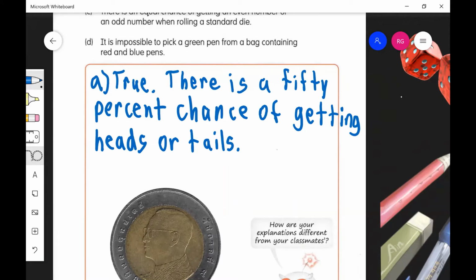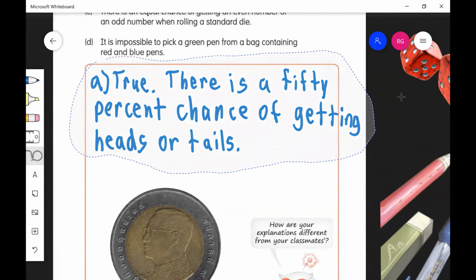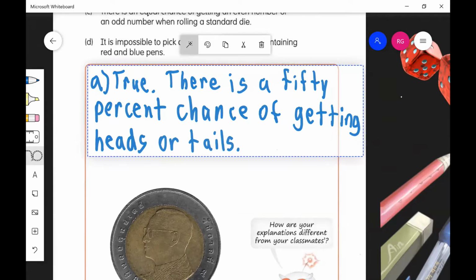Okay, so that's the answer that you should write for part A, and make sure you write the explanation in addition to writing true, okay?